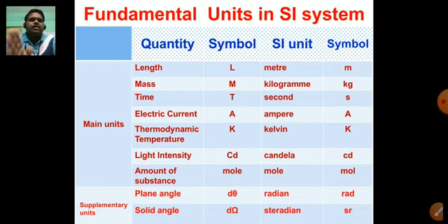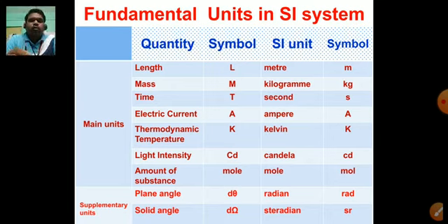There are a total of 7 base quantities, or fundamental quantities, namely length, mass, time, electric current, temperature, light intensity, amount of substance. These are the 7 fundamental, or base, quantities, which are the main fundamental physical quantities.